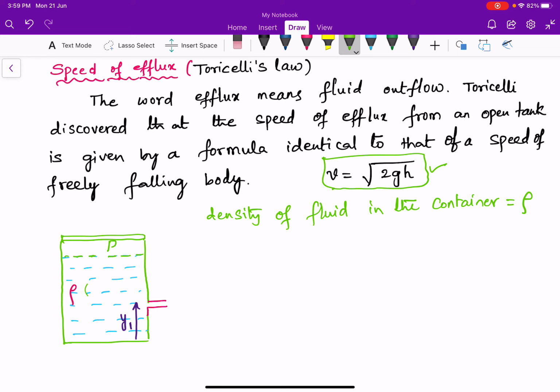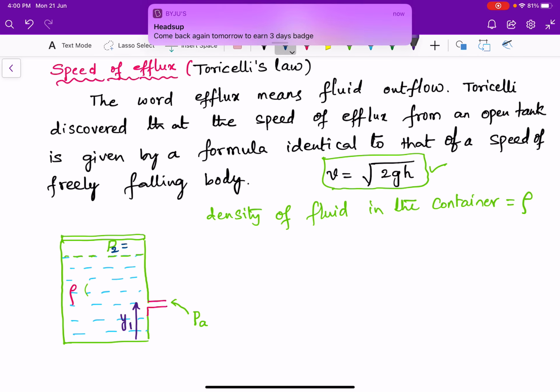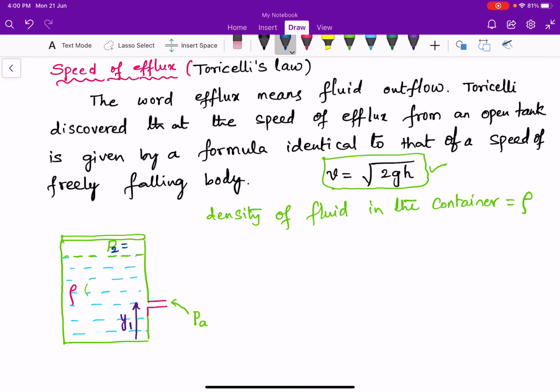Consider the pressure of this air is P. As this hole is open to atmosphere, the pressure at this point is atmospheric pressure. Consider the pressure at the top surface, P2, is simply P.